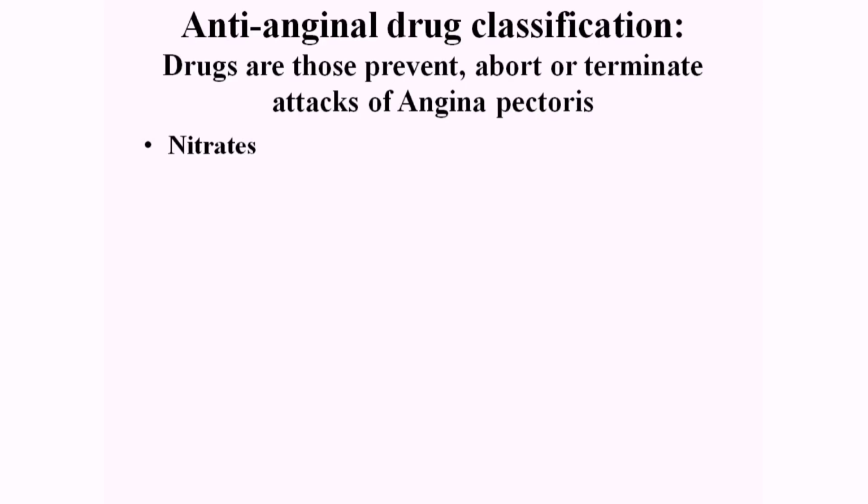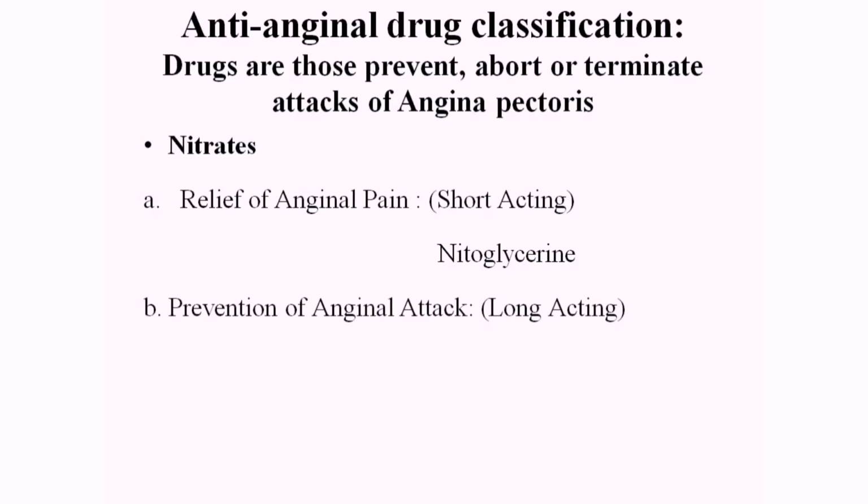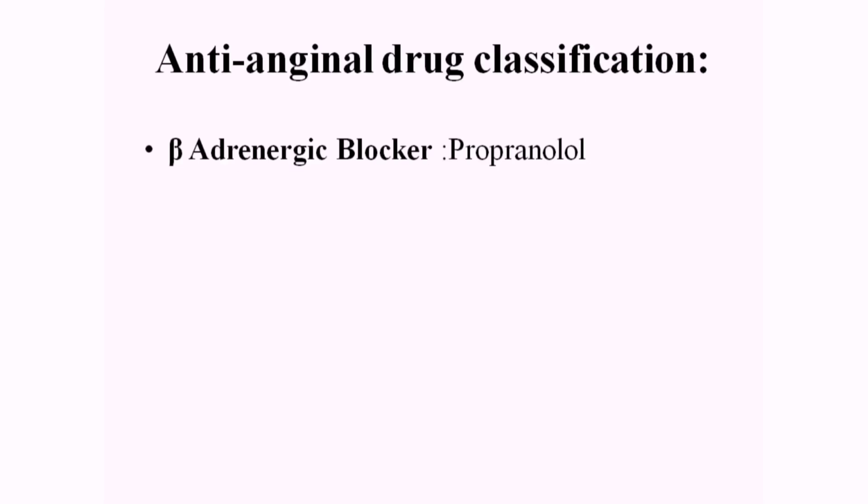First class, nitrates, again subdivided into subclasses. First, relief of anginal pain, which are short-acting drugs. Example of that, nitroglycerin. Second, prevention of angina attacks, also called long-acting drugs. Examples, isosorbide mononitrate and isosorbide dinitrate. Second class, beta adrenergic blockers. The example we can say is propranolol.